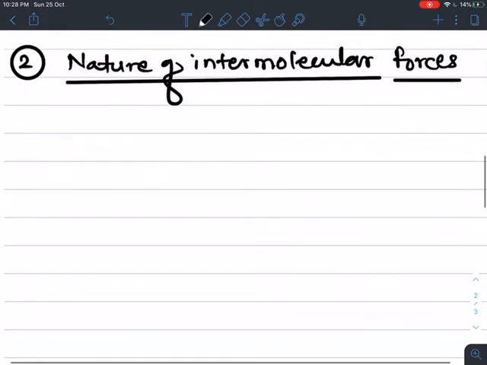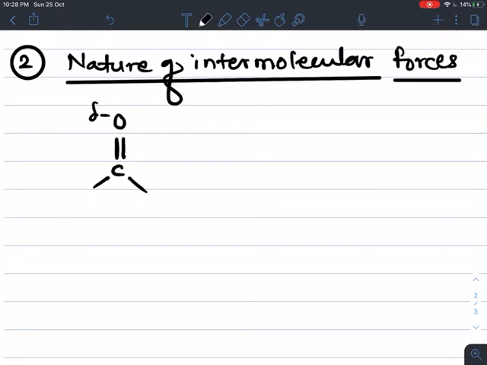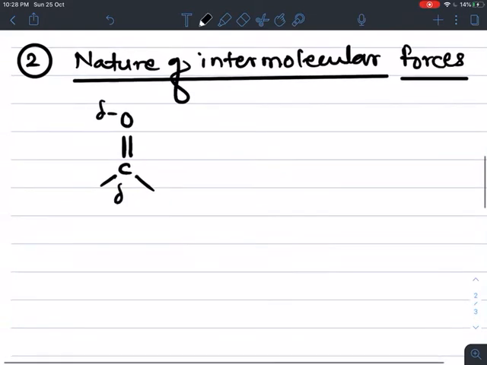If we take the example of the functional group of aldehyde or ketone, both have a CO group, and always this oxygen is highly electronegative and acquires partial negative charge, and on carbon partial positive charge is present.